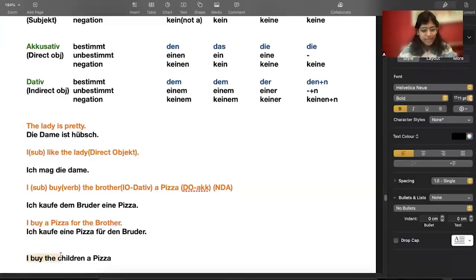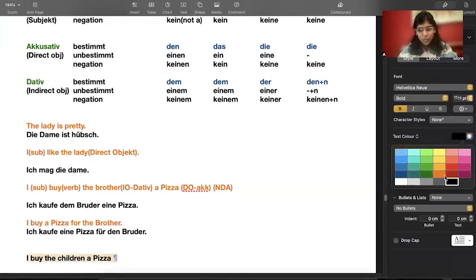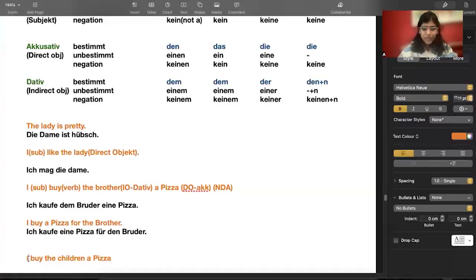So again, in this sentence, what is I? I am the doer, so I am the subject, right? What is buy? Buy is your verb. What is children? Children and pizza. There are two objects. So I buy the children. What do you buy? It's not a complete sentence. That means without pizza, you can't make the complete sentence. So pizza is your direct object, which means accusative. And children is your indirect object, which is your dative object, right? So children, guys, is plural. Child is one and children is plural, correct?